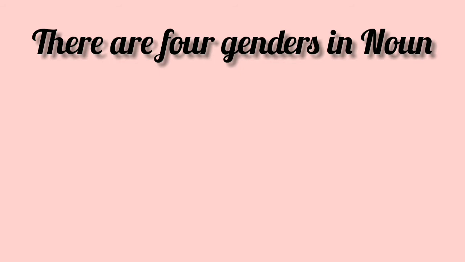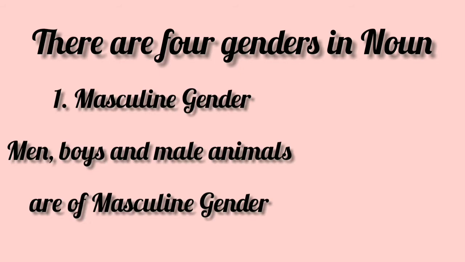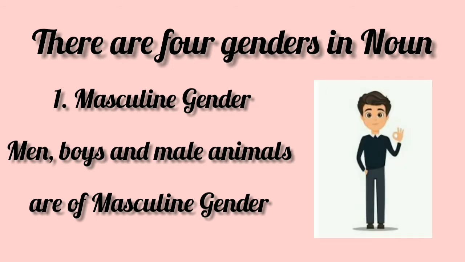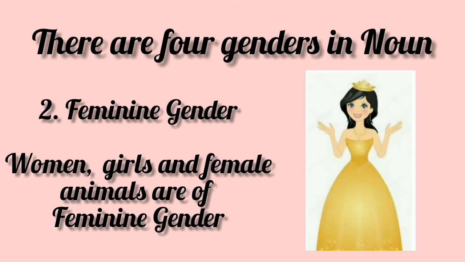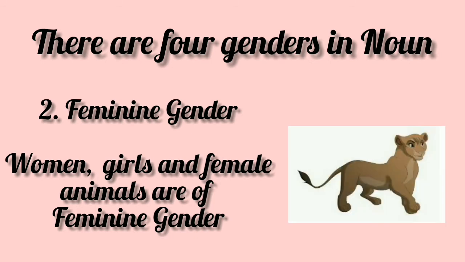Noun gender. There are four genders in noun. Masculine gender: men, boys, and male animals are of masculine gender. For example, king, man, lion, etc. Feminine gender: women, girls, and female animals are of the feminine gender. For example, queen, woman, lioness, etc.